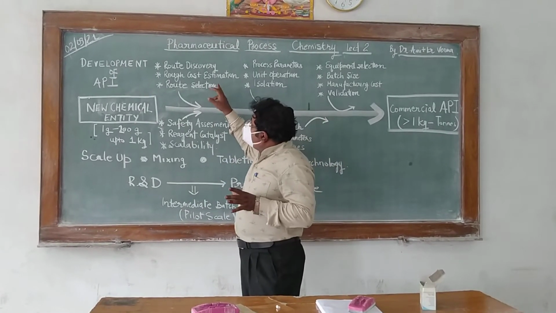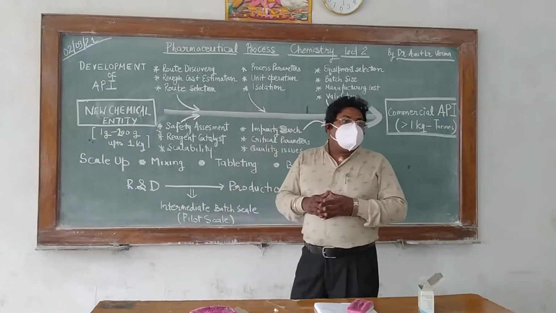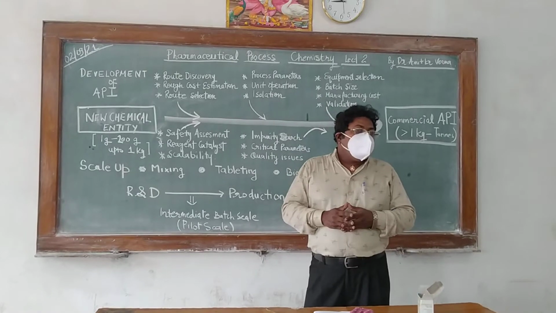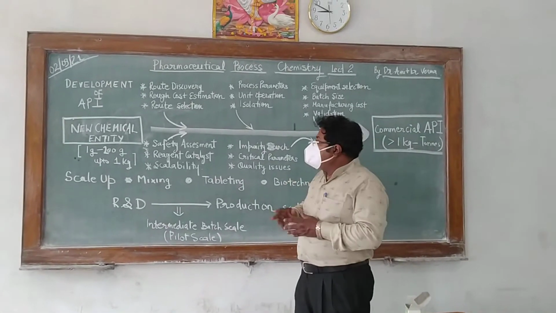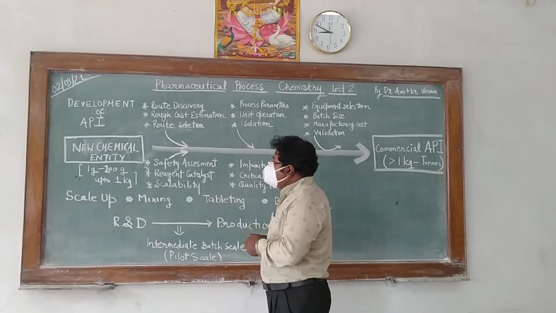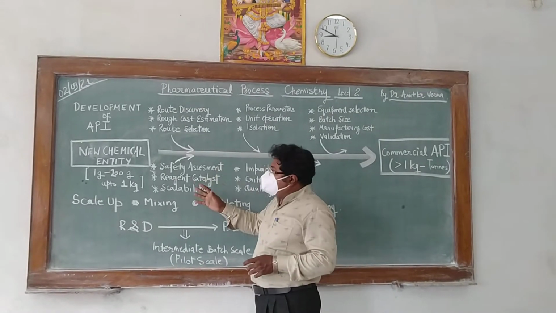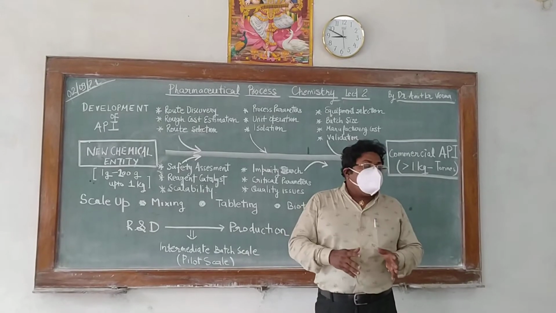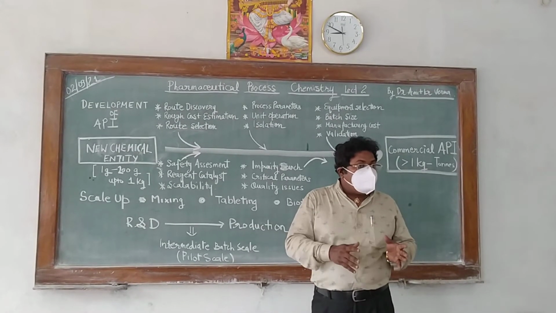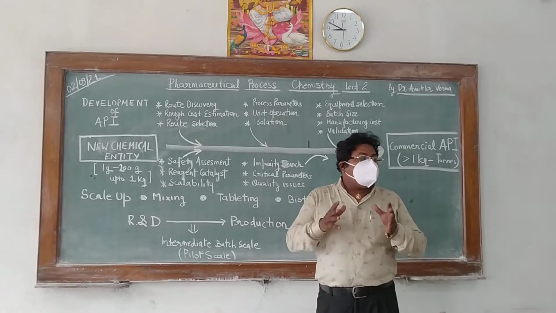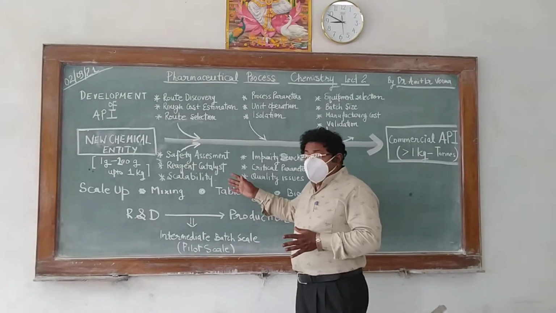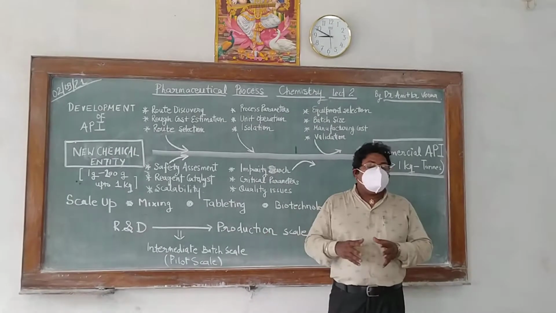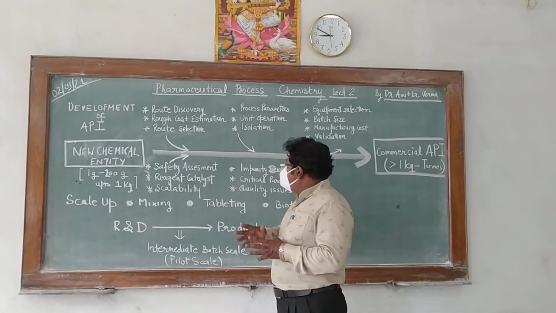Now the cost estimation will be done, and that is also a very important parameter for the development of API. Second is the safety assessment. What is the safety assessment of this NCE? We will take into consideration what reagents and what catalysts are used in preparing this NCE. What is the scalability? What is the scalability approach? That we will discuss further in this lecture.